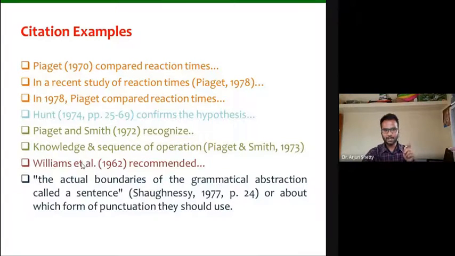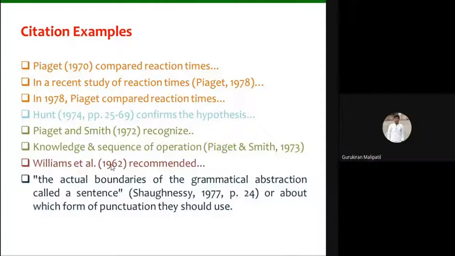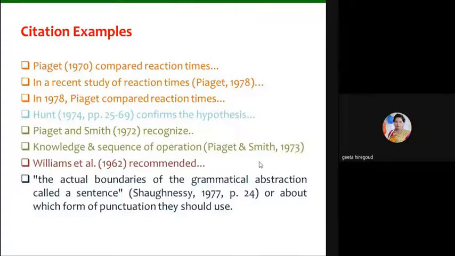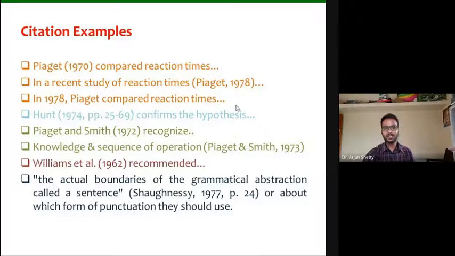Are you getting what I'm telling? Yes, sir. So like this, you are going to. But in the APA style guide, it is recommended to go for Shetty, et space al dot, Shetty and others. Now is that clear? Yes, sir. Fine. So this is the citation example.